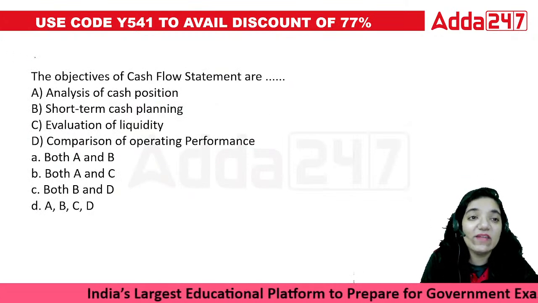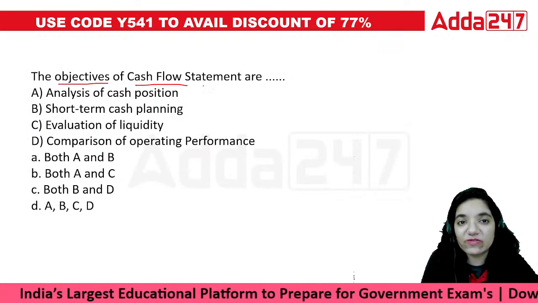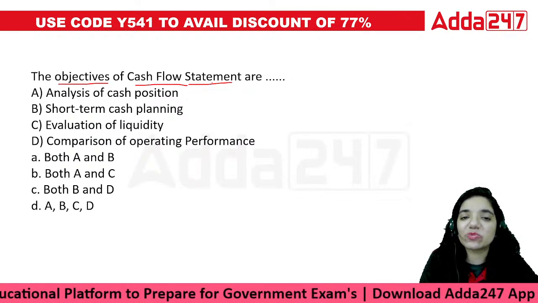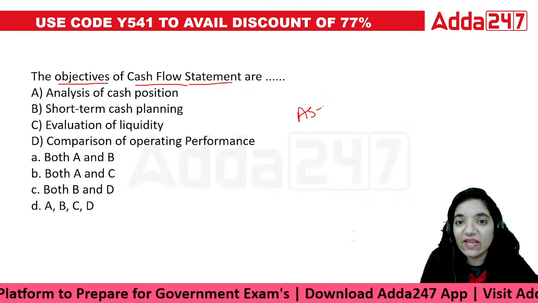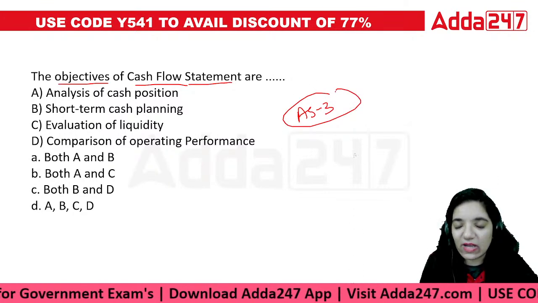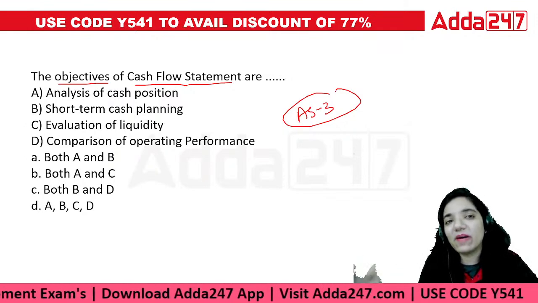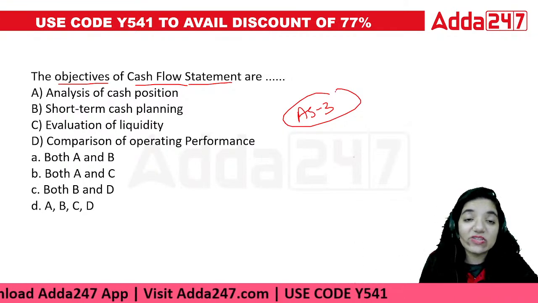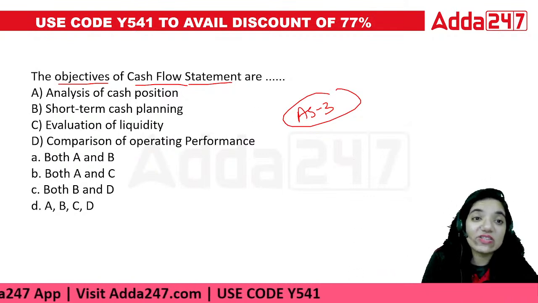Next point, everyone. The objectives of the cash flow statement are... Why was the cash flow statement exactly introduced? Cash flow statement is basically AS3, Accounting Standard 3, as per the accounting standards. It has also become a part of the Ind AS as well. But in your syllabus, you'll find the AS, right? So when we talk about the AS, AS3 is about what?